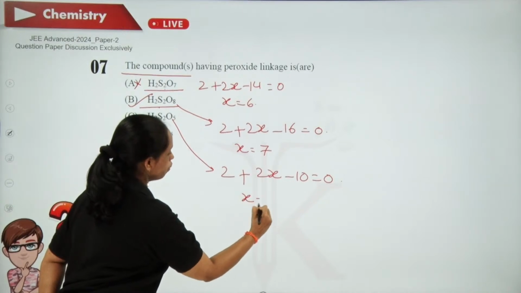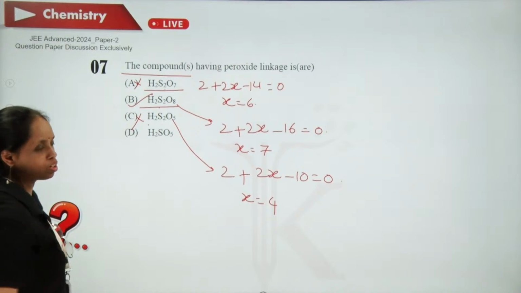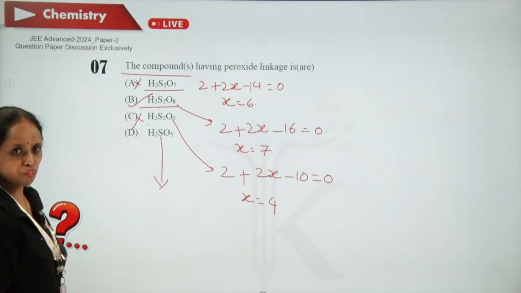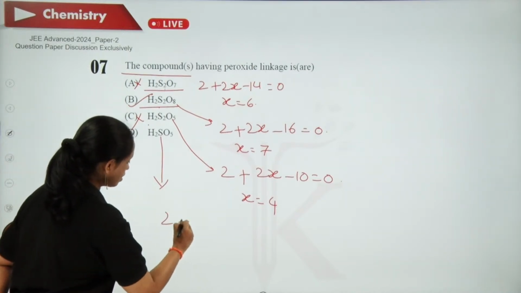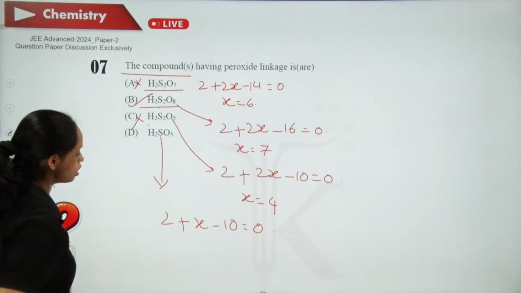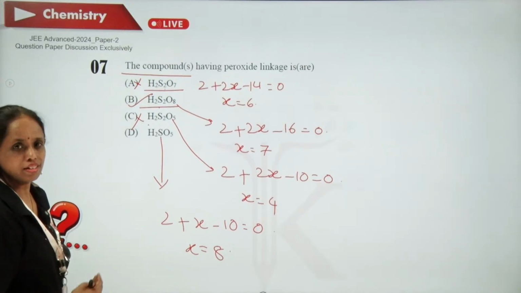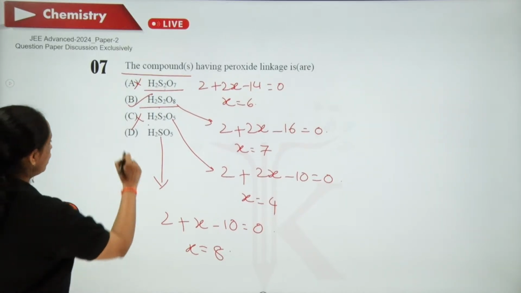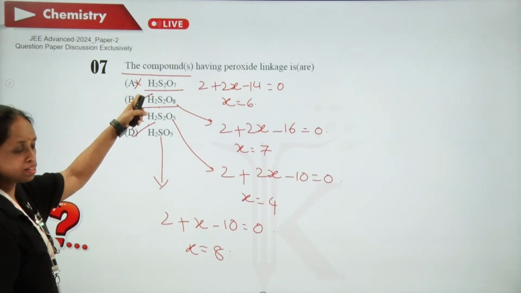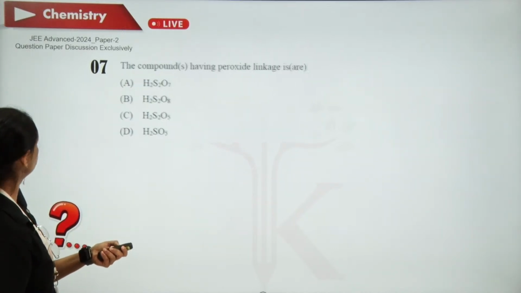So, x = 4, less than 6. So, it does not have any peroxy linkage. H2SO5, 2 + x - 10 = 0, x = 8. More than 6, sulfur's group number. So, it also has a peroxy linkage. So, the answer is B and D. Next question.